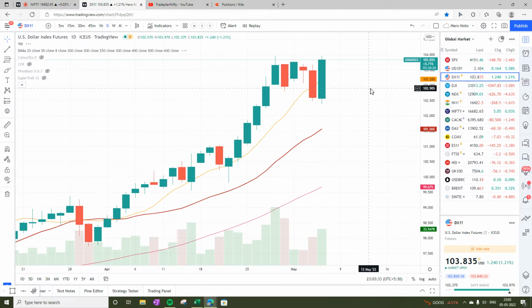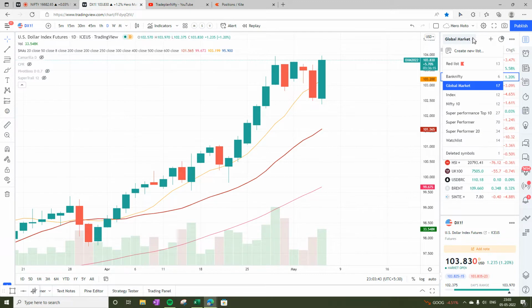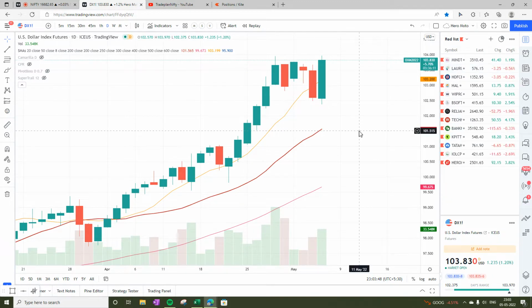Dollar index is also moving up, almost touching 103, above 8, 20, and 50, and running in super trend. So this is also not a good sign for Bank Nifty in India. So global cues are definitely not looking very good. Forget good, it's looking extremely bad.